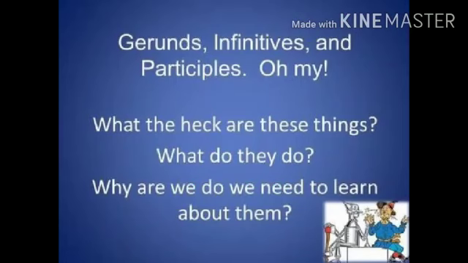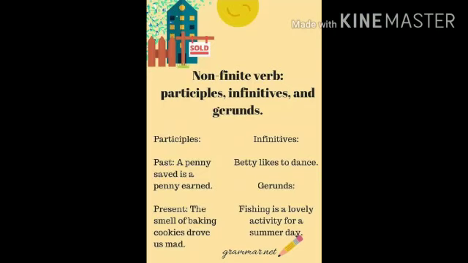Now we have to discuss non-finite verbs. There are three kinds of non-finite verbs. They are called gerund, infinitive and participles. The gerund and the present participle have the ing form, but their functions are different from each other. The gerund is partly a verb and partly a noun. The participle is partly a verb and partly an adjective. Now we will discuss all the three kinds one by one.